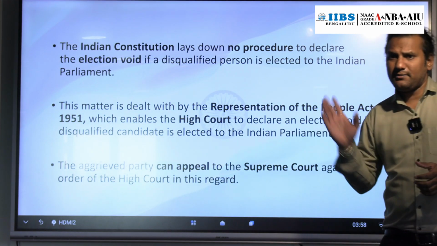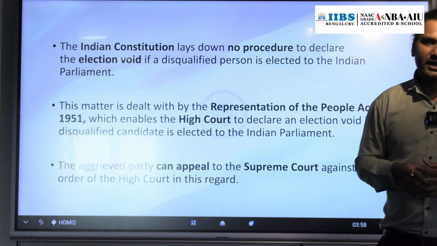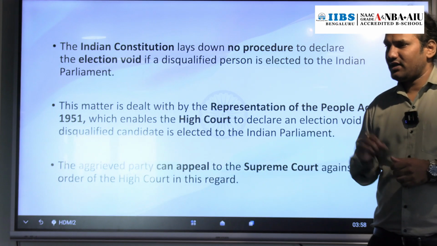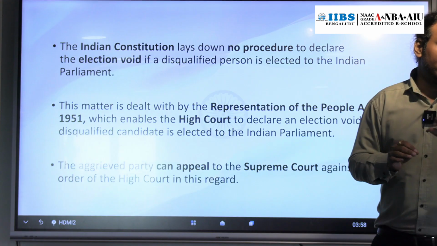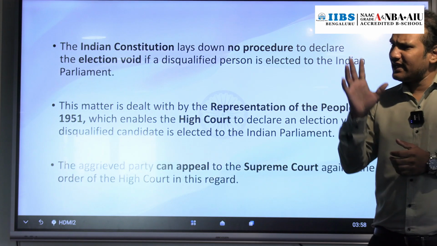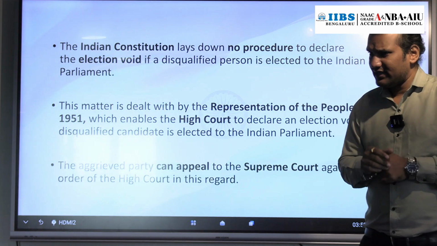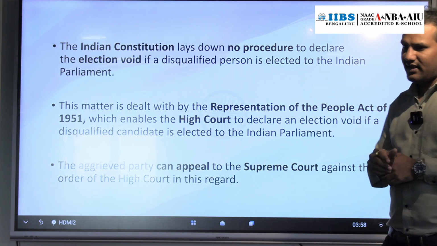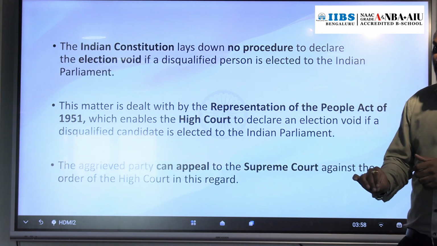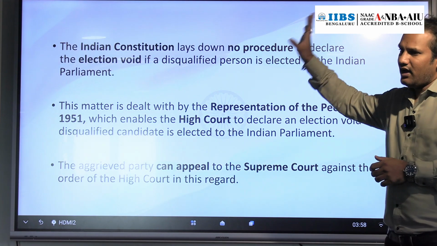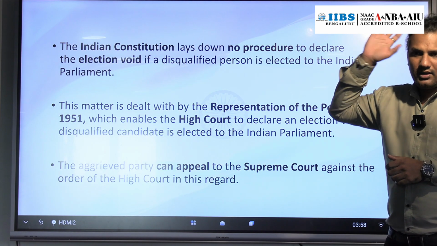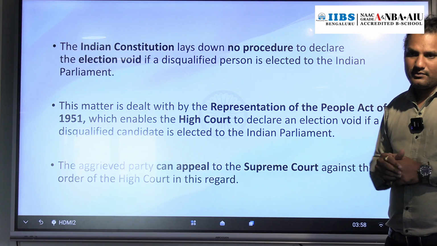If the election is void, the person will be disqualified. In the RP Act, Representation of People Act 1951, it is mentioned that the High Court has the power to declare the election of a member of Rajya Sabha void.